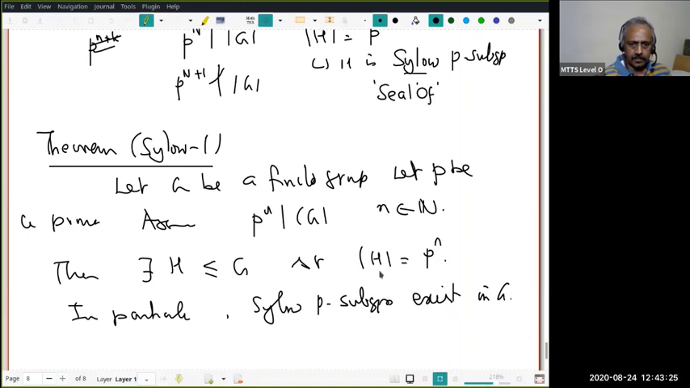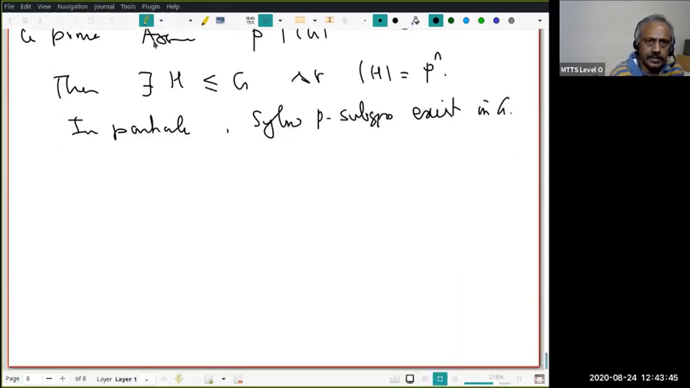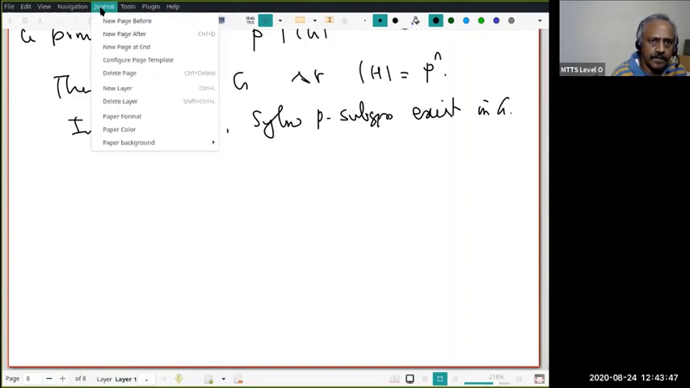Right? If this little m is the maximum power of P which divides the order of G, then for that P power m also there exists a subgroup of order P power m. You understand? By the very definition, that's a Sylow P subgroup. Is that clear? Okay, so we only have to prove this. Let us start proving.